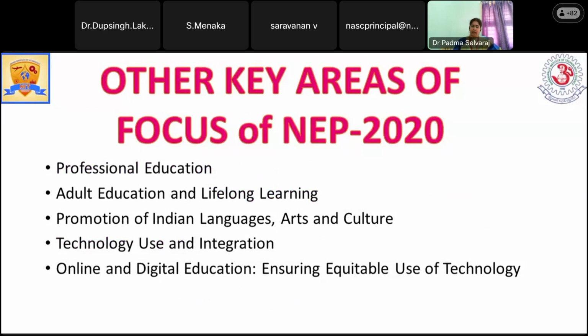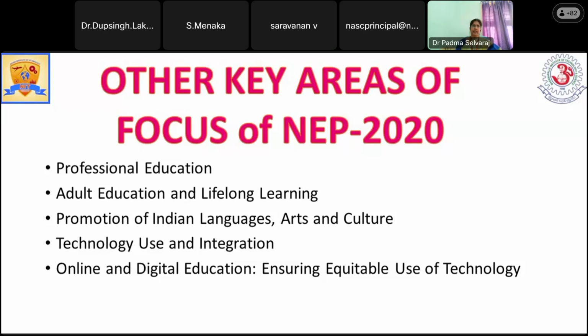So when completing school education and college higher education, there are also some other areas which NEP 2020 has to focus on. Hope you all know this NEP 2020 is exclusively for art, science, engineering, but they are not concentrating on law as well as medicine. They are trying to frame new policies for those separately. So coming to professional education, they are focusing this NEP towards agri-related or dairy-related education also.